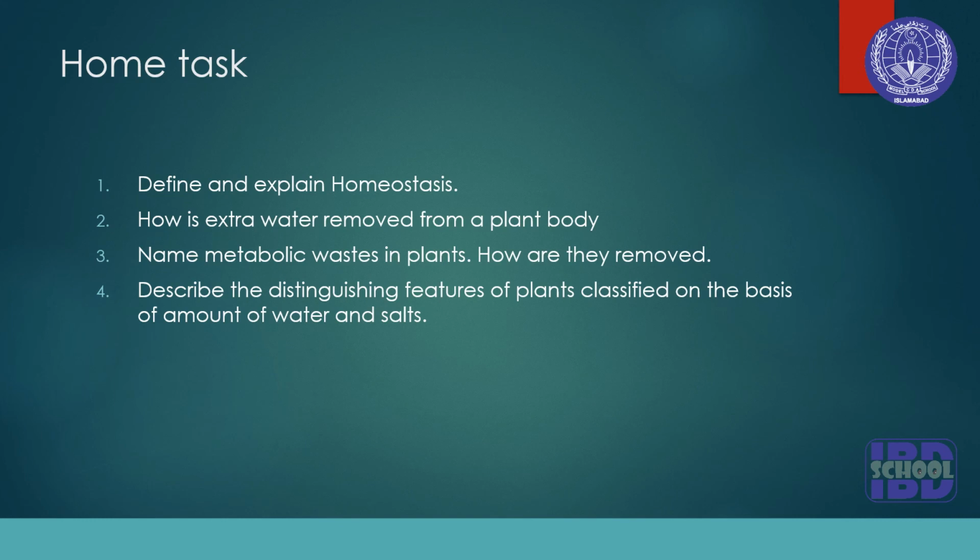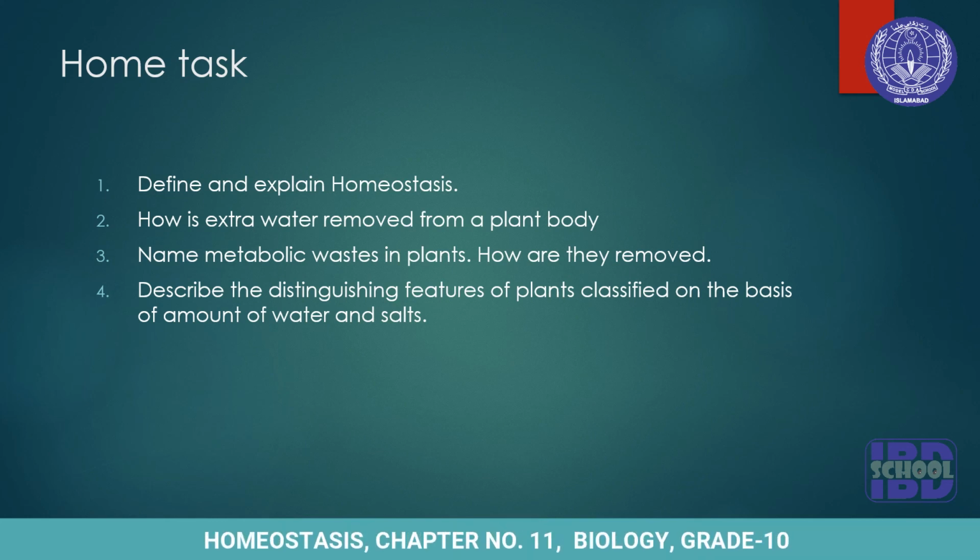Let's see the home task. First of all, you will define and explain homeostasis. And second question is, how is extra water removed from the plant body? Third, name metabolic waste in plants and how are they removed? Next is describe distinguishing features of plants classified on the basis of amount of water and salts. Do all these questions in copies and send me the image.